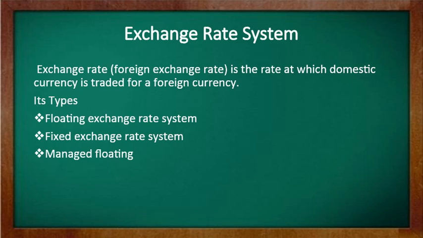Wrong means when our home currency's value is getting down sharply, then definitely there must be involvement of the central monetary authority, who can take the decision or initiative so that the currency's value will not get down sharply. So that is all about the managed floating exchange rate system.